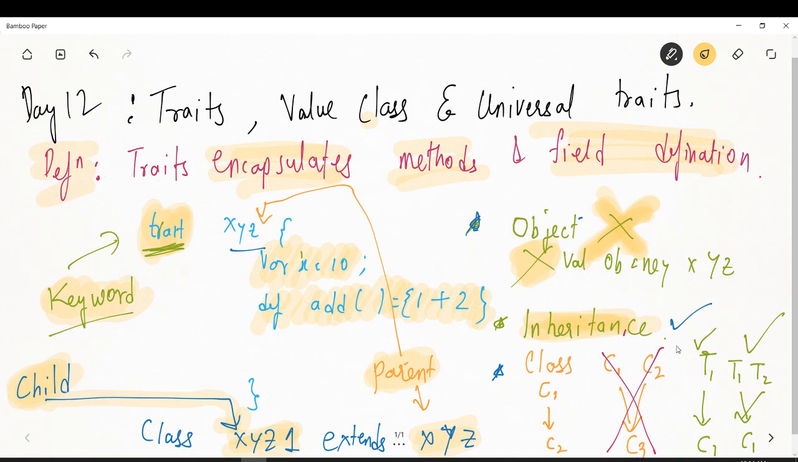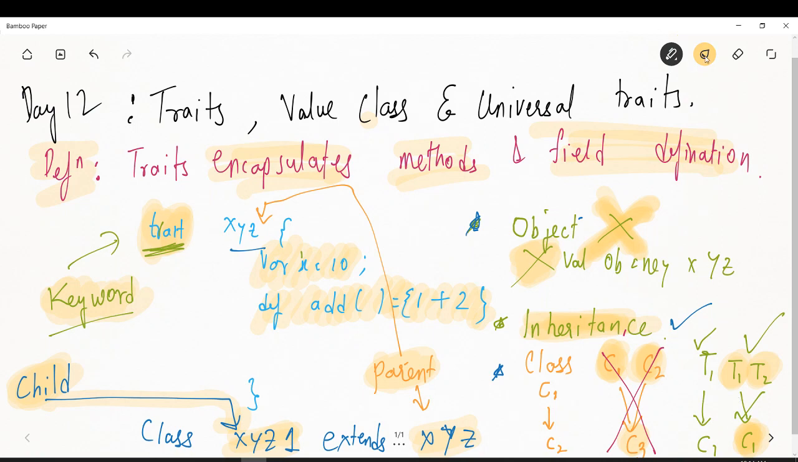Why we actually need a trait is when we want to extend multiple classes. It is not possible with class. You cannot extend C1 and C2 into C3. But you can definitely extend any number of traits T1, T2, T3, T4, T5, T6, T7. You can define any number of traits and you can extend them to C1, right? So this is the definition.